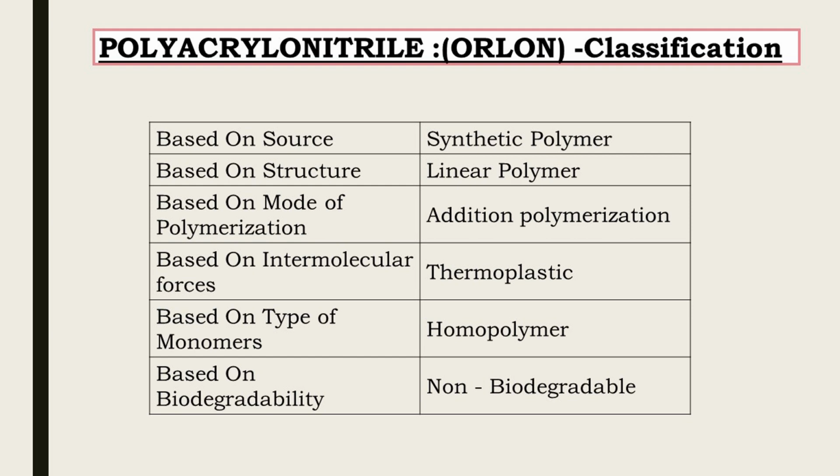Based on mode of polymerization, polyacrylonitrile is addition polymerization. Based on intermolecular forces, it is thermoplastic. Based on type of monomer, it is homopolymer. And based on biodegradability, it is non-biodegradable.